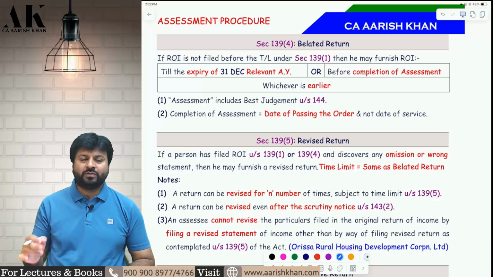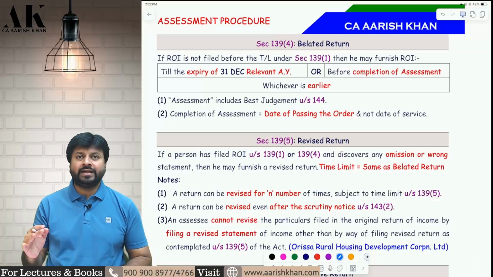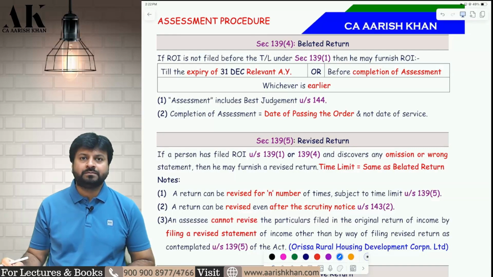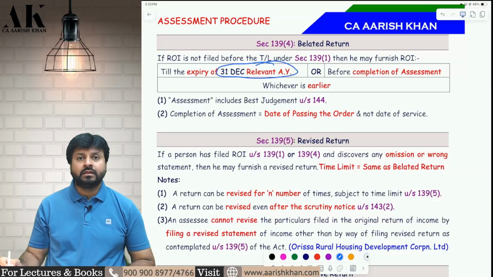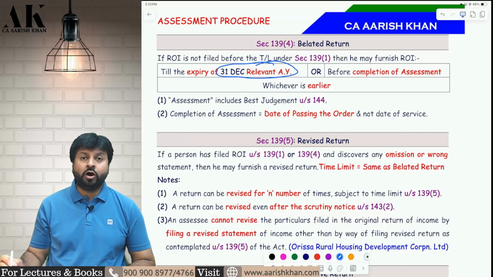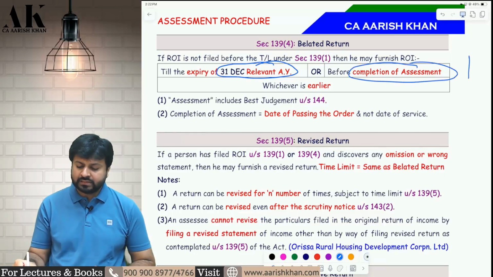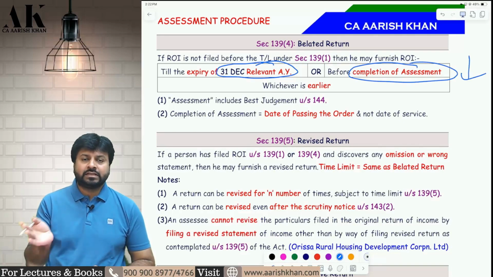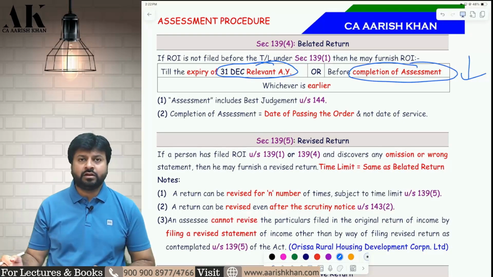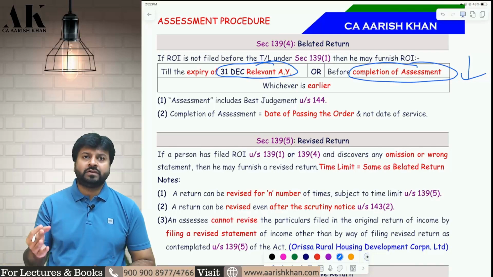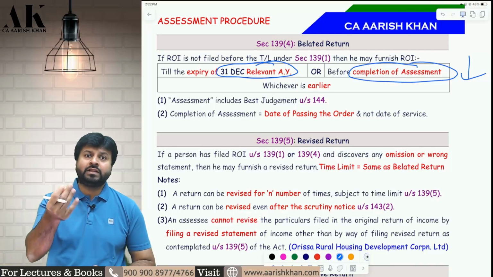Now let's talk about the next section, that is belated return under 139 subsection 4. If you are not able to file the return on time, then you can file a belated return by 31st December of the AY. For example, for previous year 24-25, you have to file the return by 31st December 2025 or before completion of assessment, whichever is earlier. If the assessment is completed, say in the month of November, then you have to file in the month of November.